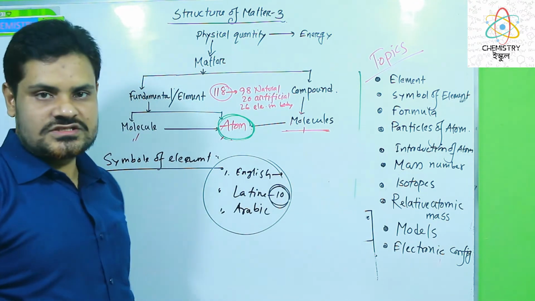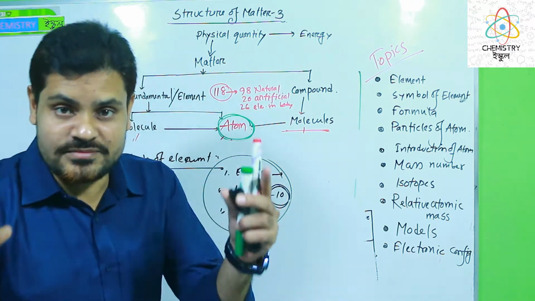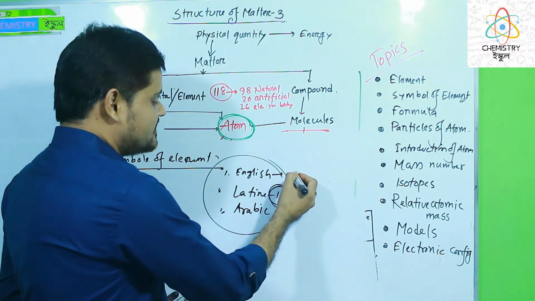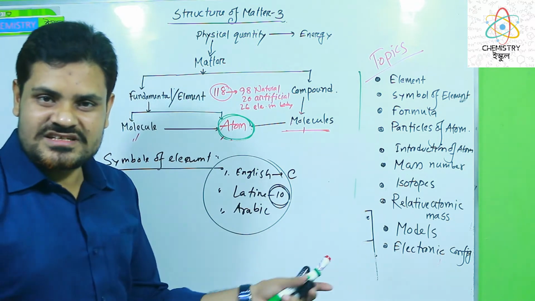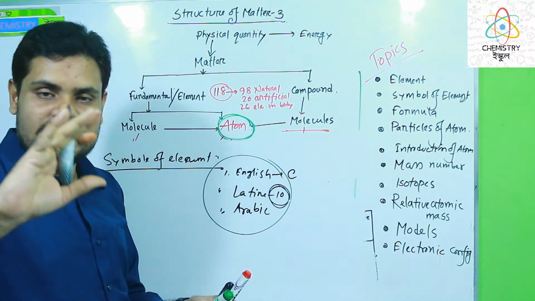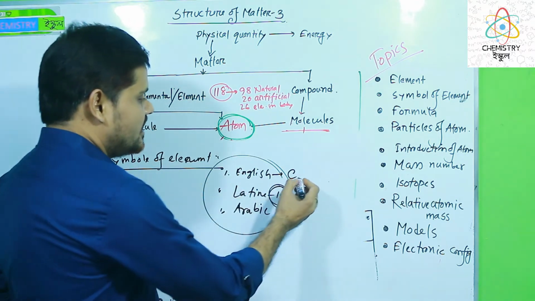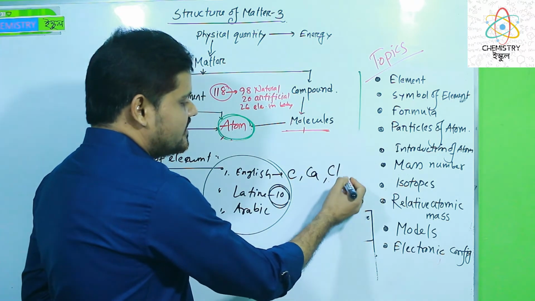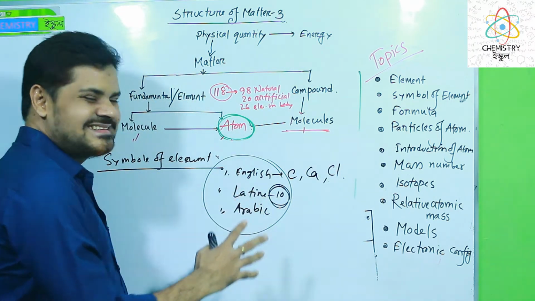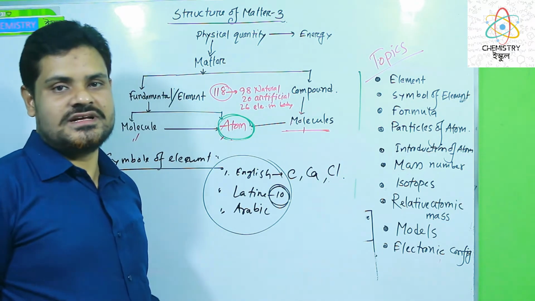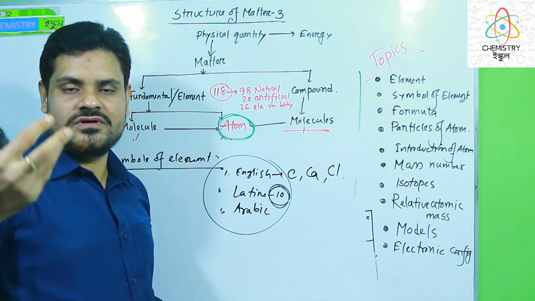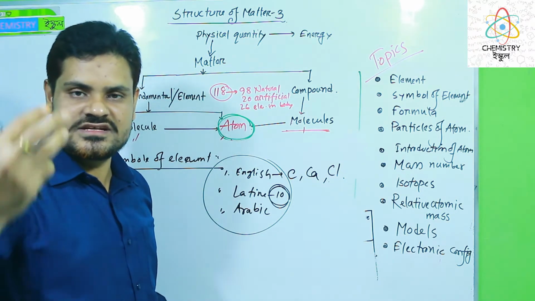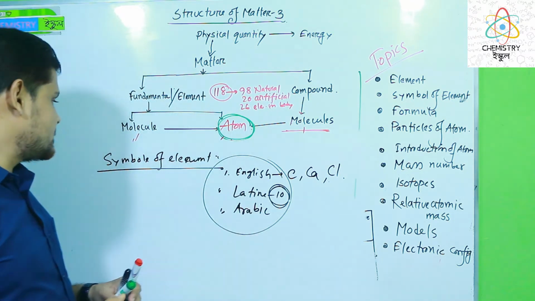How can we write down the symbol of the elements, I mean the atom? First letter of the English name, I mean carbon. First and second letter of the element in English or Latin name, I mean calcium. And we can write down first and third letter also, chlorine. By this we can easily express the symbol of the elements, I mean the short or abbreviated form of the English name or Latin name or Arabic name is the symbol of the element.